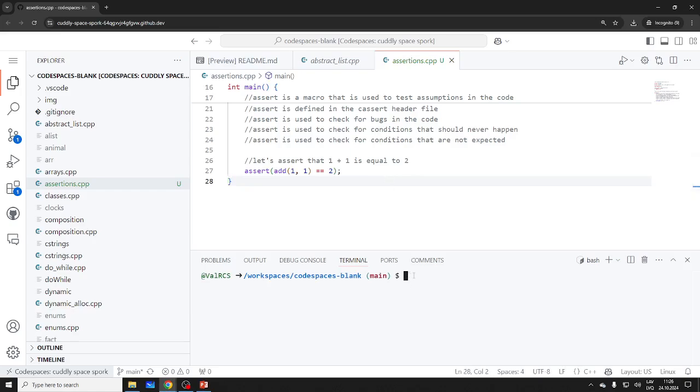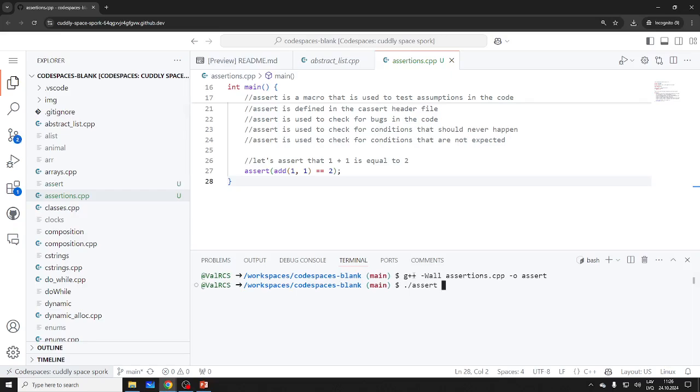Okay, so let's test this idea. Let's compile it, g++ -Wall, let's get some warnings on assertions. Out, assert. I don't want to have 3 letters, let's do 6 letters. Assert. It compiles and everything works. So nothing will happen because the condition is true. Now let's add